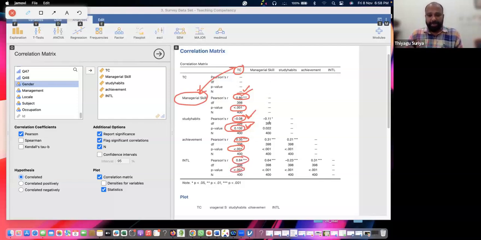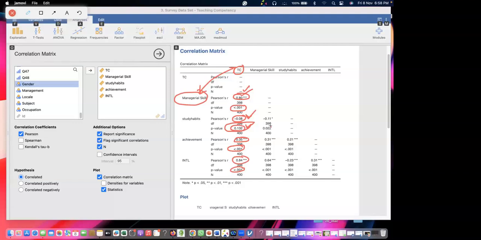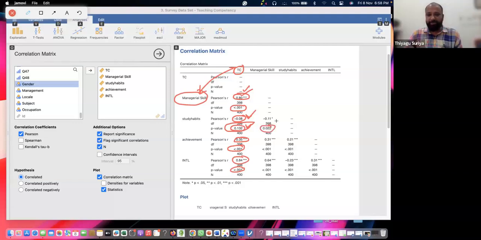Significant. What about management skills? Significantly positive. What about study habits? Significant, but negative. So achievement with managerial skills, significant. Intelligence with managerial skills, significant. Intelligence with study habits, significant. Achievement with study habits, significant. Achievement with intelligence, significant. Hope you are getting the entire thing.